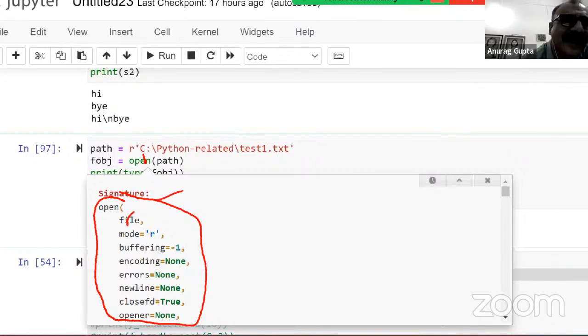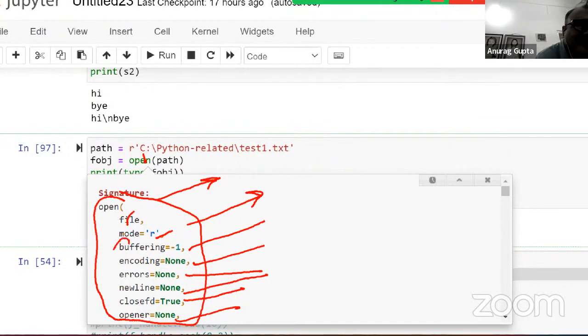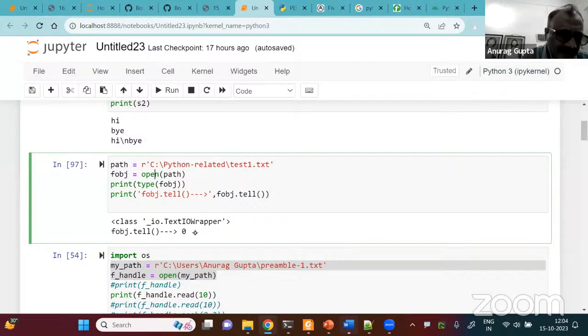The first one is file. This has no default value. That means you have to give it. Then mode is R. As I showed you, mode has got a default value of R. Buffering is -1. Encoding is none. Errors is none. Newline is none. Closefd is true. Opener is none. You see, things are not as easy as they look, right? But the point is that if you just want to open a file in the read mode, then you don't care about these other variables. So these are all not mentioned. All right. So does that make sense? Yeah. Anyone?